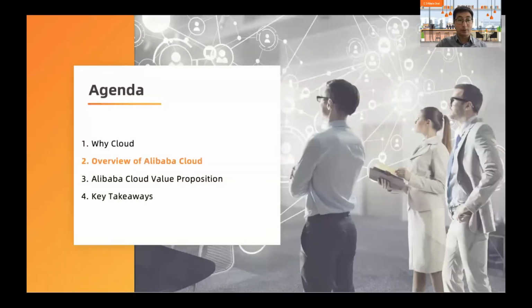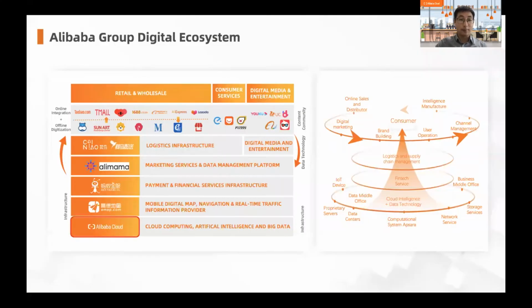So next, it's about the overview of Alibaba Cloud, right? In Alibaba Group, our businesses are mainly grouped into three pillars: retail and wholesale, consumer services, and digital media and entertainment, right? We have Taobao, Tmall, we have Hema, we have Ele.me, right?